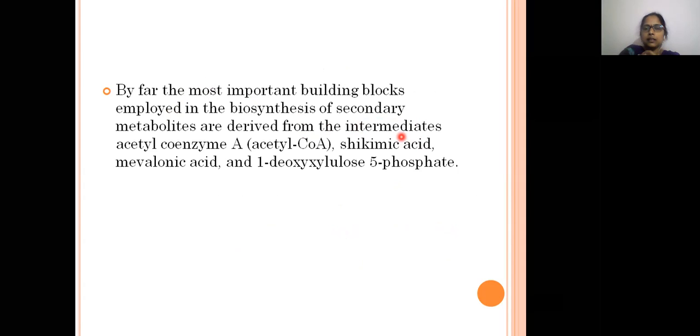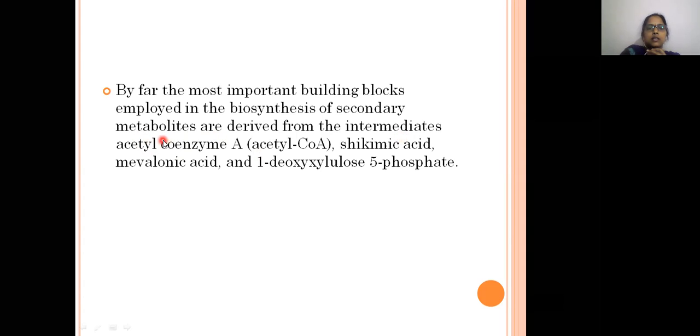If you see the biosynthetic pathways of the secondary metabolites, they are derived from some intermediates. The intermediates involved in most of the secondary metabolites are acetyl coenzyme A (acetyl CoA), shikimic acid, mevalonic acid, and deoxyxylulose 5-phosphate.